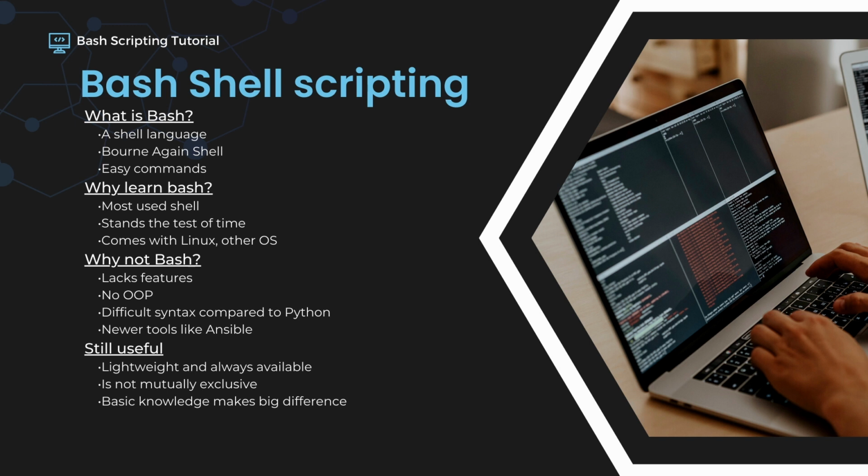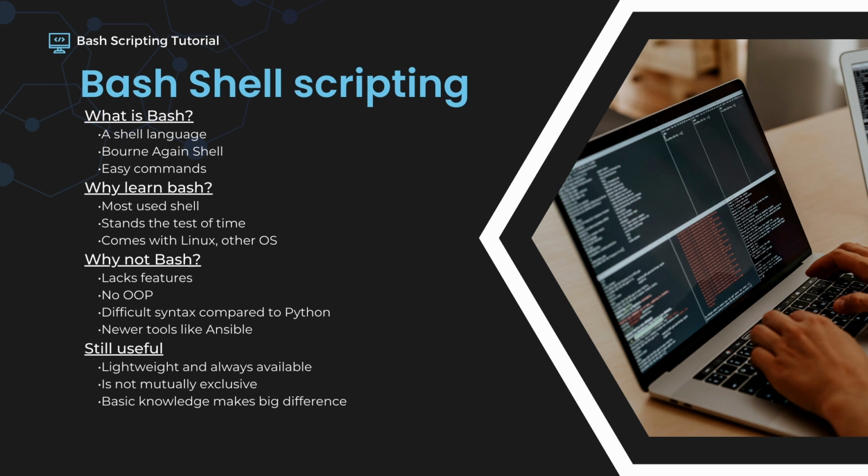Speaking of Python, Bash is also more complex in its syntax. When comparing Python syntax to Bash, one could say that Bash is a lot harder to read and write. Not only is Python often a better choice for more advanced scripting, newer tools like Ansible also make it a lot easier for you to manage multiple systems, which is a lot harder to do with Bash. Of course, Ansible and Python are often overkill for simple scripts, and using one does not exclude the other.